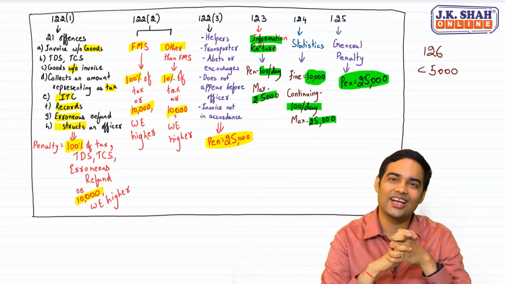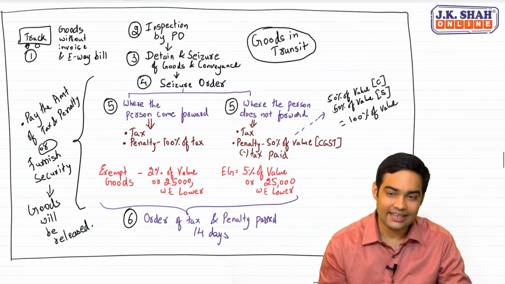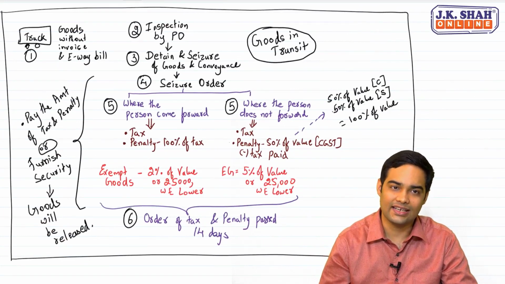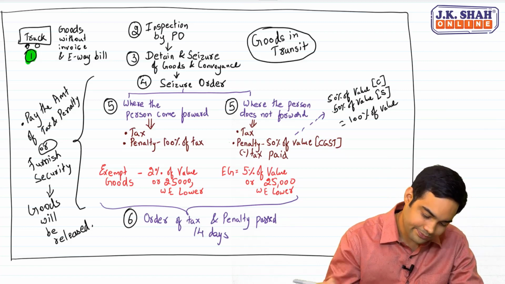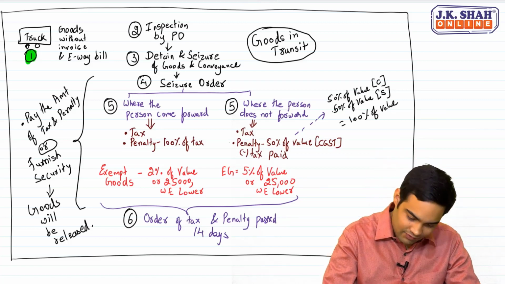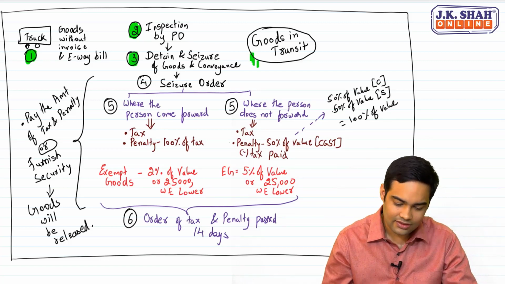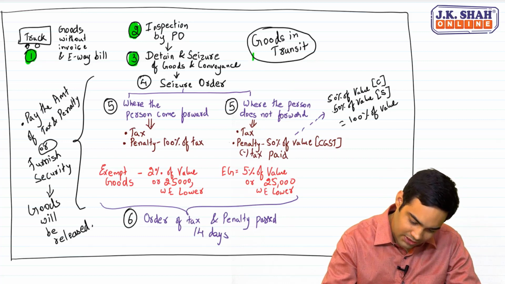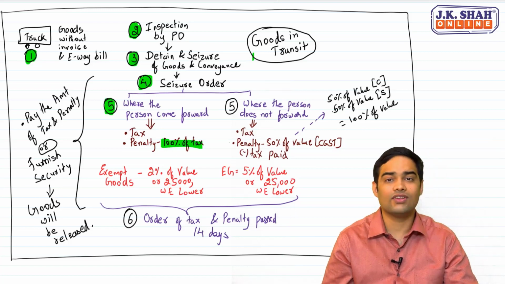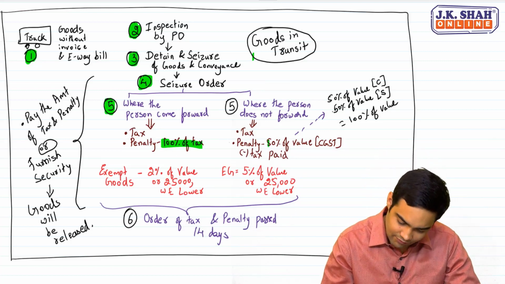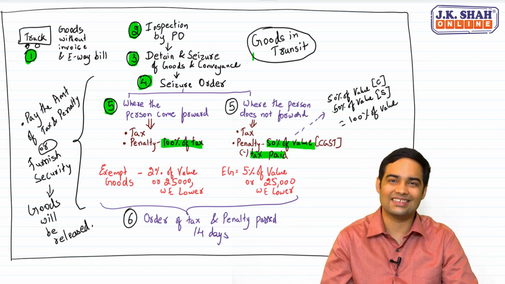Let's have a look at 129 penalty. This is the entire penalty under section 129. See, this vehicle was carrying goods without invoice and e-way bill. Thereafter, it is inspected by proper officer, detained and seizure done. Thereafter, a seizure order was passed. This is non-appealable. If he comes forward, then 100% of the tax. If he does not come forward, then 50% of the value minus tax paid. Because obviously he is paying the tax as well, right?